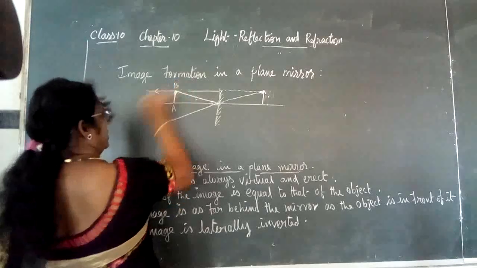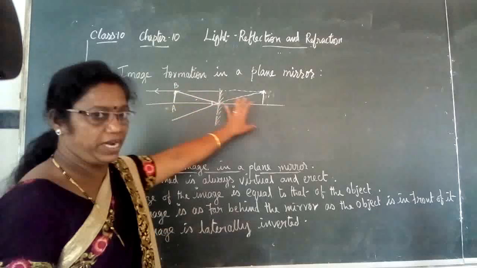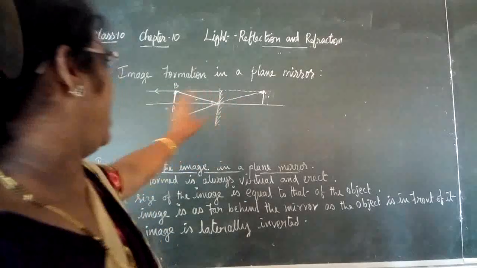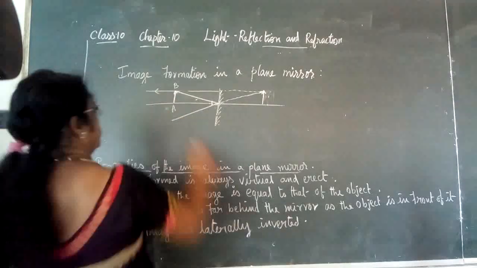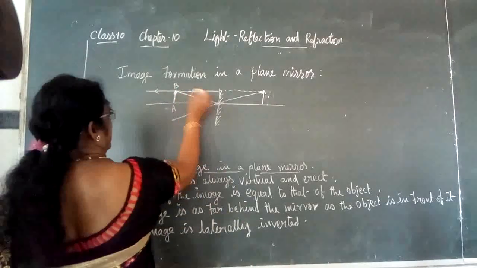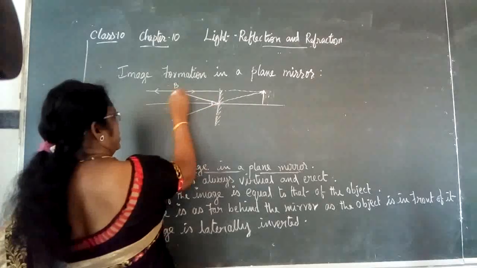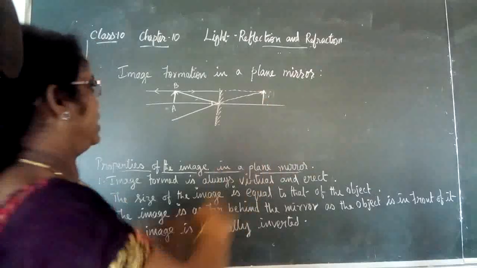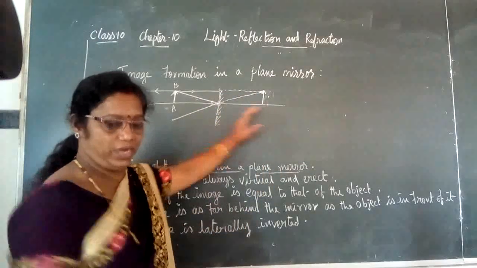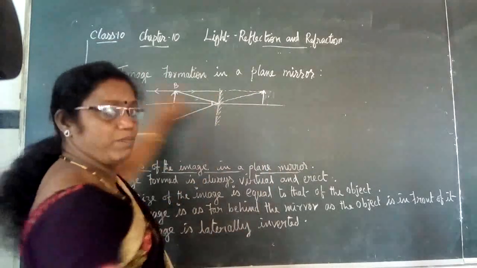AB is the object placed in front of the plane mirror, and the light ray from here falls on the mirror and it cannot enter into it, so it bounces back.